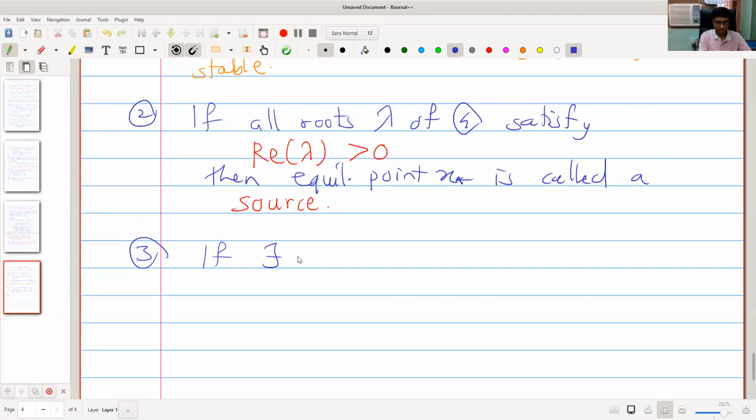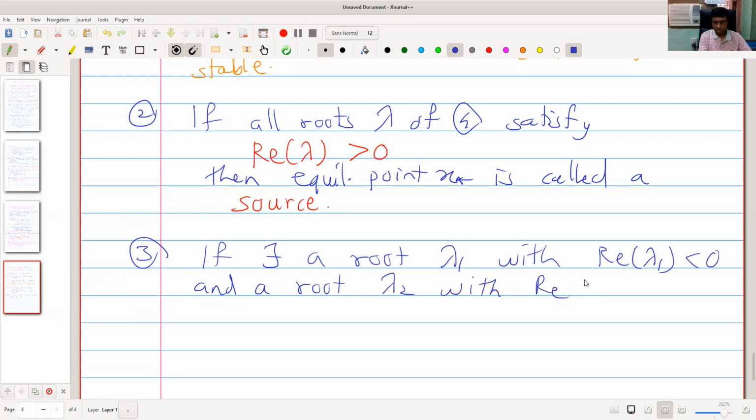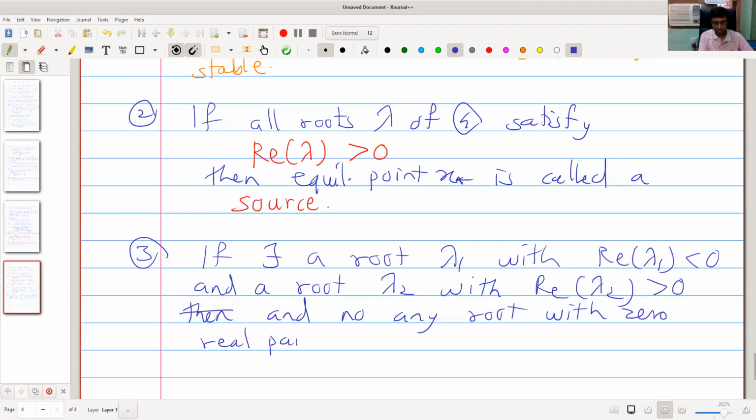If there exists a root lambda 1 with real part of lambda 1 negative and a root lambda 2 with real part of lambda 2 positive, and of course no root with 0 real part, then x star is called a saddle.